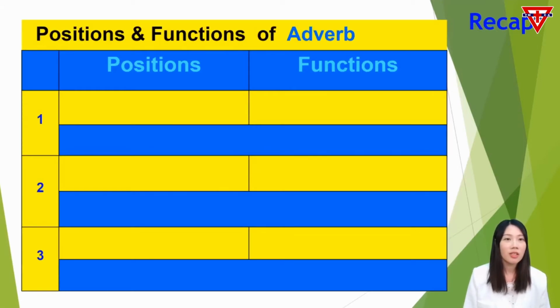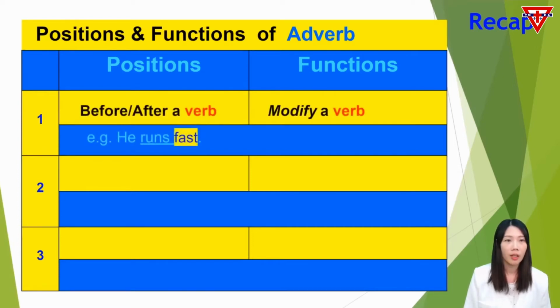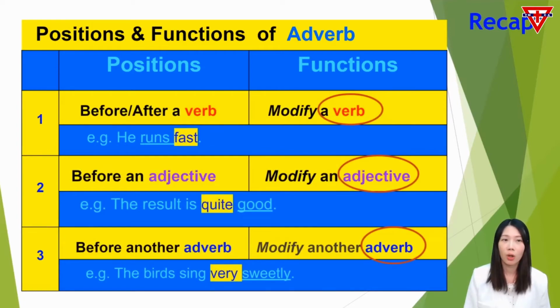Yet, there are some rules to remember. The position changes when it serves different functions. When an adverb is to modify a verb, it should be placed before or after the verb. Next, when it is to modify an adjective or adverb, it should be placed before them.